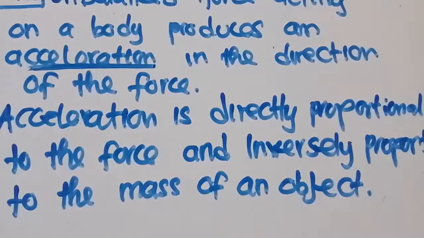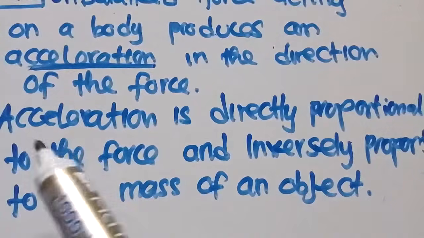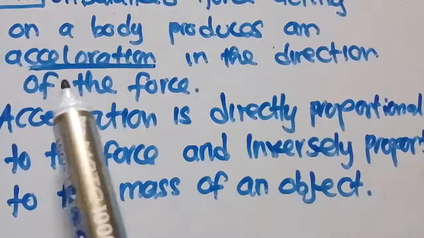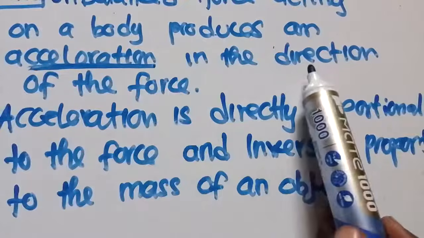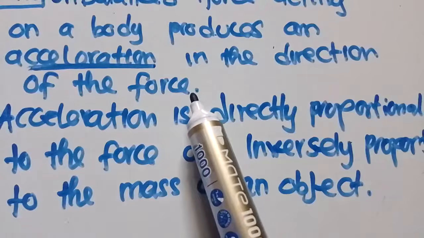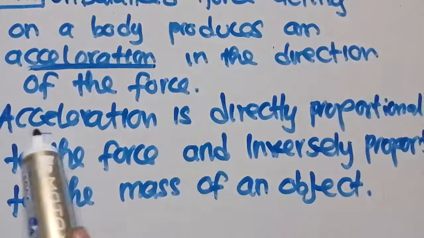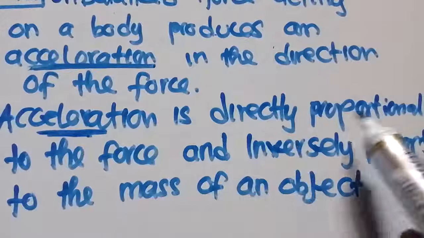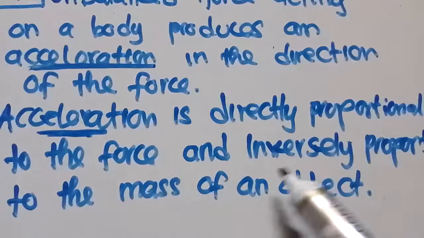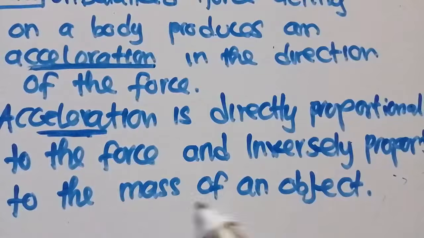So this law states that any unbalanced force acting on a body produces an acceleration in the direction of the force. Meaning that the acceleration which is being produced is directly proportional to the force and inversely proportional to the mass of an object.